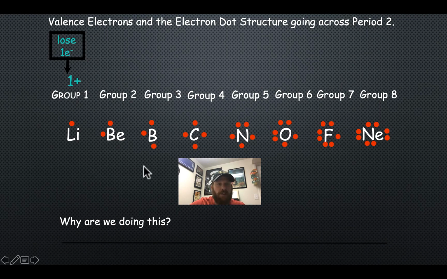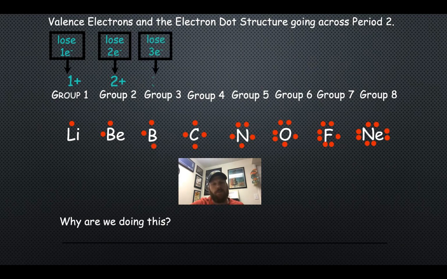It's easier for alkaline earth metals like beryllium to lose 2 electrons instead of gaining 6. Group 2 metals form 2+ cations after losing these 2 electrons. Lose 3 or gain 5. Losing 3 is a lot easier. Group 3 elements form 3+ cations after losing 3 electrons. Carbon could lose 4 electrons or gain 4 electrons. Well, that's the middle ground, so either is likely to happen. Group 4 elements could form 4- ions or 4+ ions.